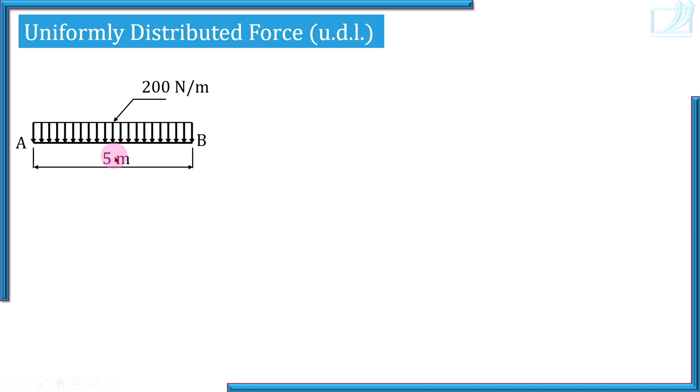Given in a space diagram, if a uniformly distributed load is shown, then it is associated with its length and intensity. But now the most important thing is, when we draw a space diagram to analyze a problem on statics, remember, we always replace the distributed force by a point force. And that is what you are going to study in this video, how to replace a distributed force by a point force.